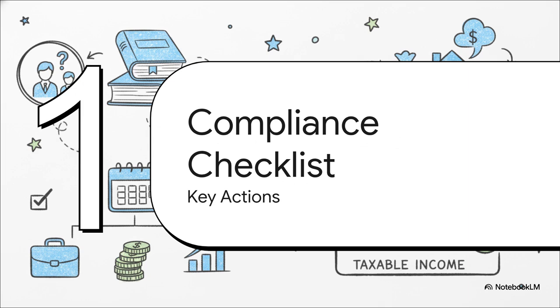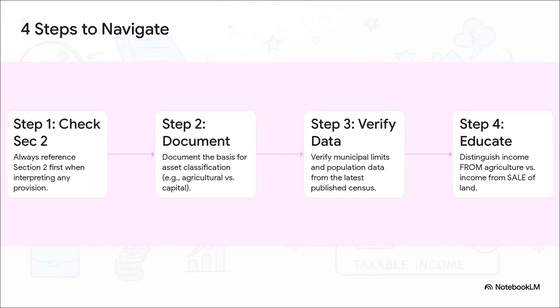So, as professionals, how do we make sure we advise clients like Mr. Sharma correctly and stay compliant? It really comes down to a few key action points. First, and I can't say this enough, always start with Section 2. Second, document your reasoning for how you classify an asset. Don't just make an assumption. Third, for land deals, you absolutely must verify the exact municipal limits and use the population data from the last published census. This is not optional. And finally, you have to educate your clients on that crucial difference between income from farming, which is exempt, and the profit from the sale of the land, which might not be.